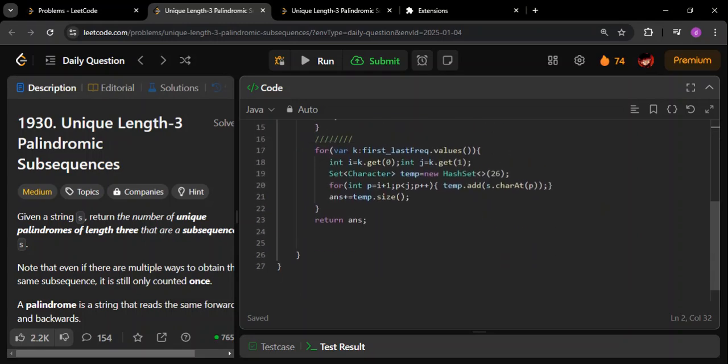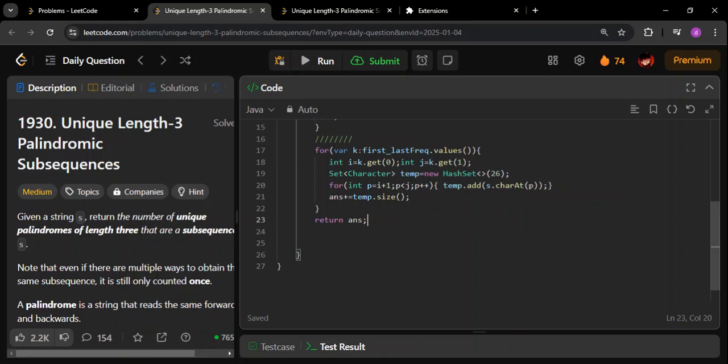Then what you are doing, see, this k is now going to be a list of integers. So I'm calling i as k.get(0) and j equal to k.get(1). That is, i is going to be the initial index in which this particular key was present, and j is going to be the last index in which this key was present. I am creating a character set to record the characters between these two indexes. Again the maximum length is going to be 26, right?